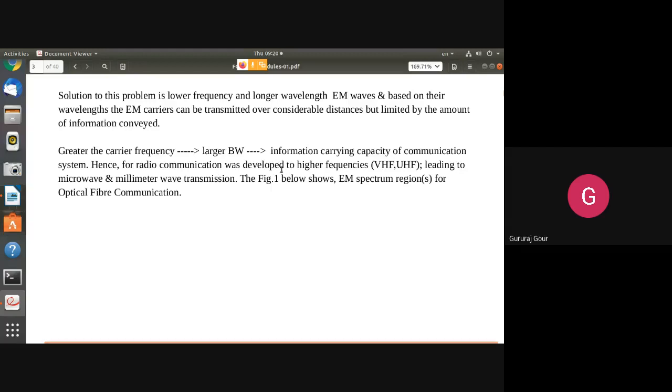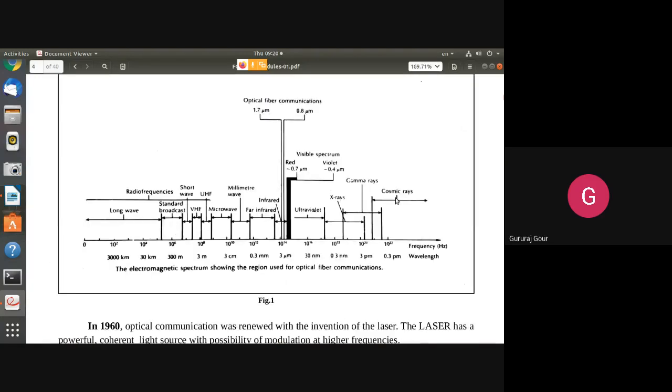So a larger carrier frequency means it is going to accommodate more different types of message signals to be multiplexed and transmitted. In other words, it is supporting a larger bandwidth, increasing the information carrying capacity of the communication system. So with the advent of EM waves, there was a development of VHF and UHF also. The VHF and UHF spectrum is in the range of 3 centimeters to 3 meters or 300 meters.